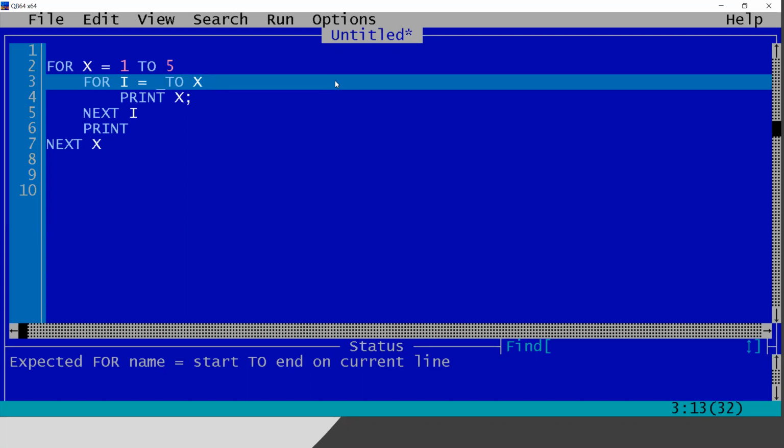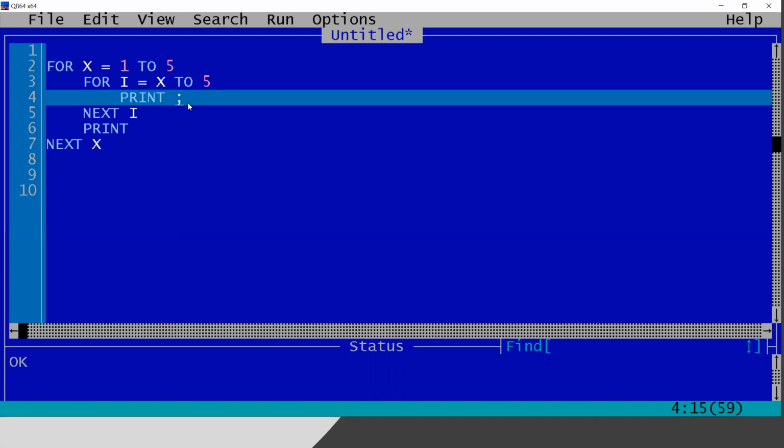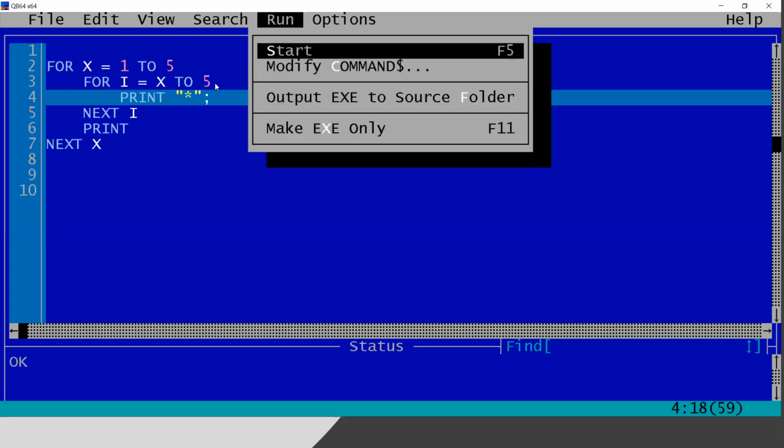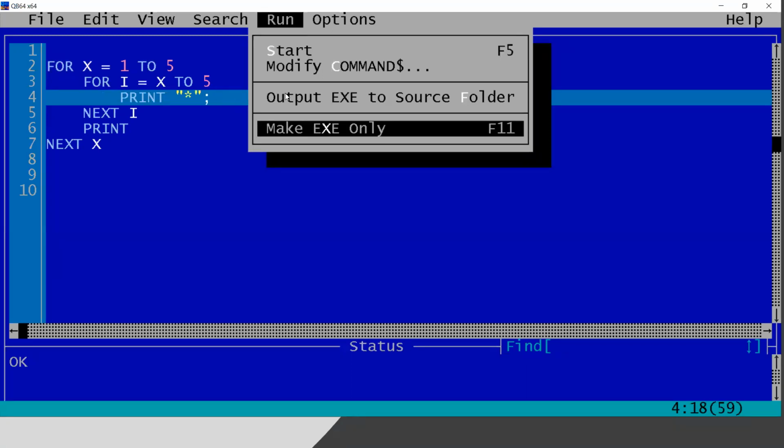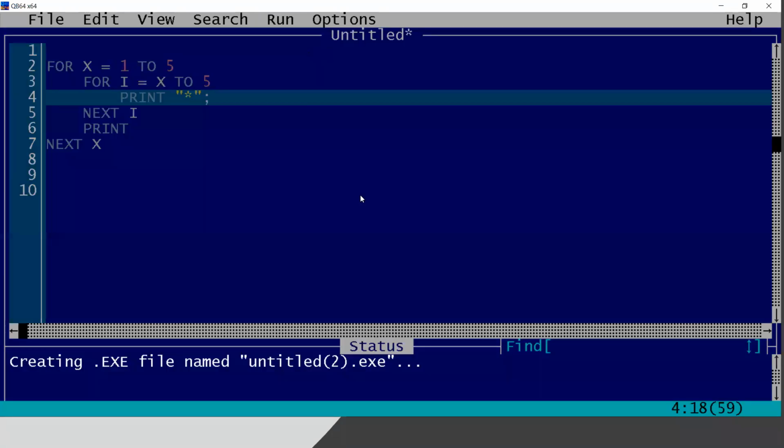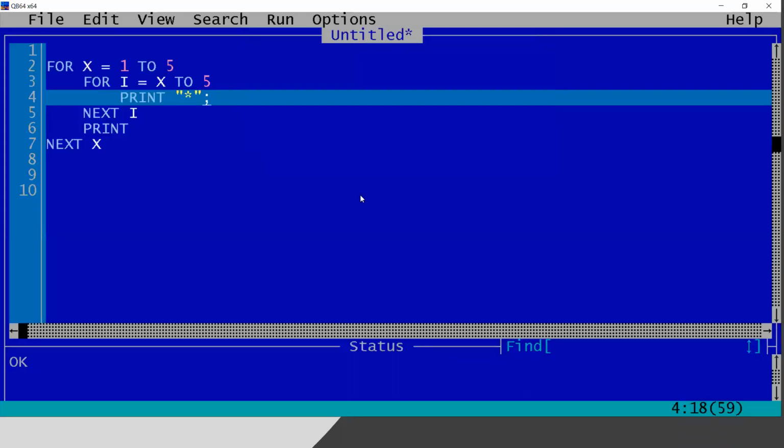So I can introduce something like x to 5. I can do it in multiple ways. X to 5, okay, and printing star just to check if the pattern is correct or not. Okay, x to 5 means in the first line the value of x is 1 to 5. Then the value of x is 2, means 2 to 5.